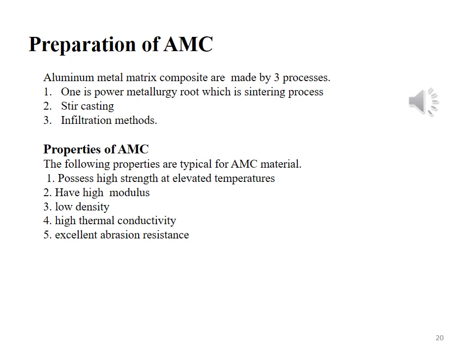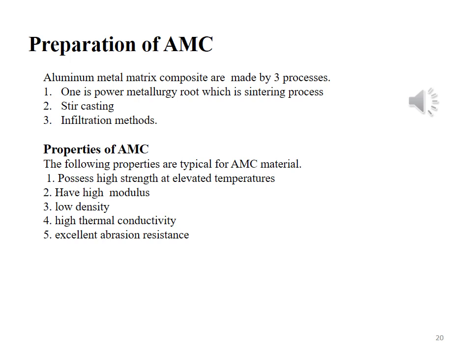Preparation of aluminium matrix composite material. Aluminium metal matrix composite material are made by three processes. The one is powder metallurgy route, which is a sintering process, and it is a type of solid state processing method.